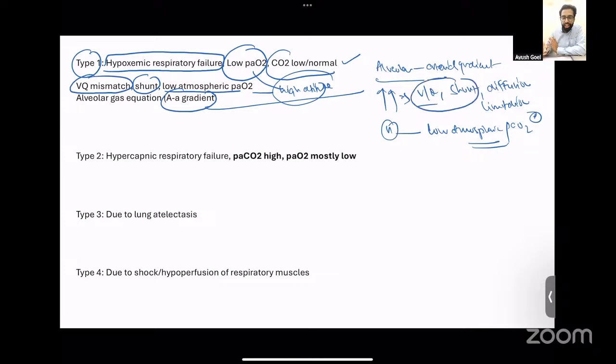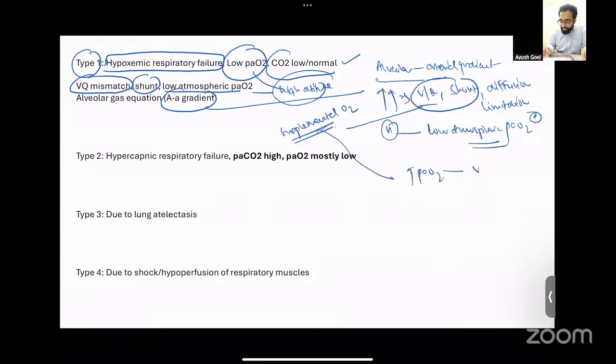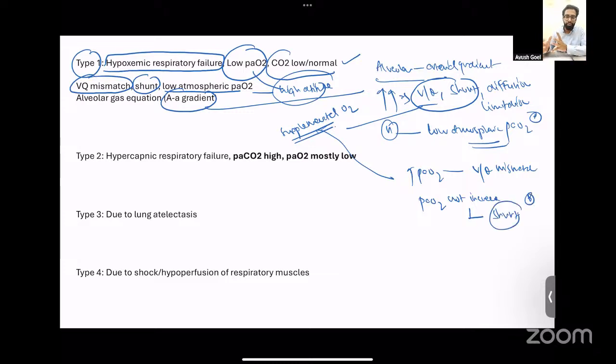Now, in order to differentiate between a VQ mismatch and a shunt, you give supplemental oxygen. If after giving supplemental oxygen the PO2 increases, this means the problem was a VQ mismatch. If the PO2 does not increase, that is, the hypoxia does not get corrected despite administration of supplemental oxygen, then you're dealing with a shunt. So this is how you go about differentiating the different types of type 1 respiratory failure. Common causes would be ARDS, pneumonia, or pulmonary embolism.